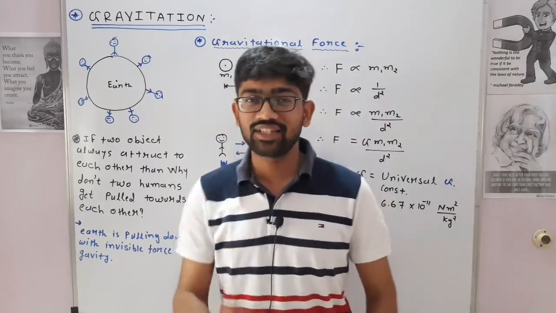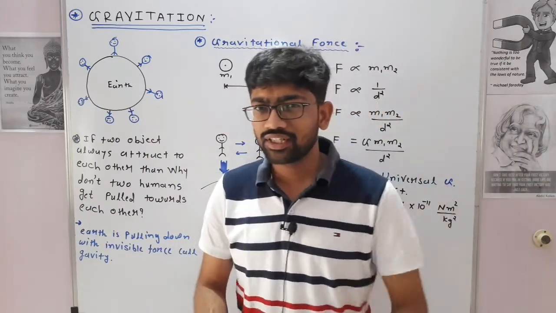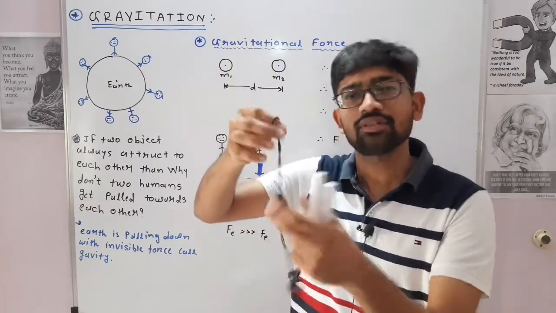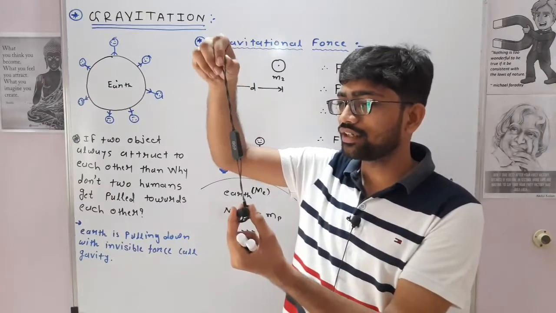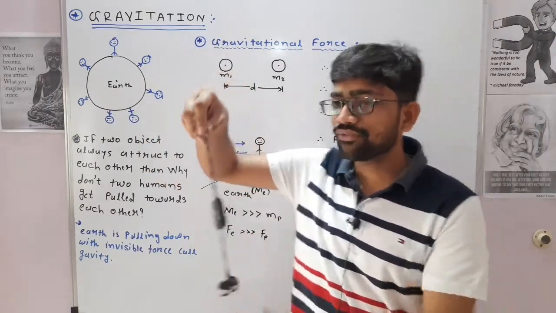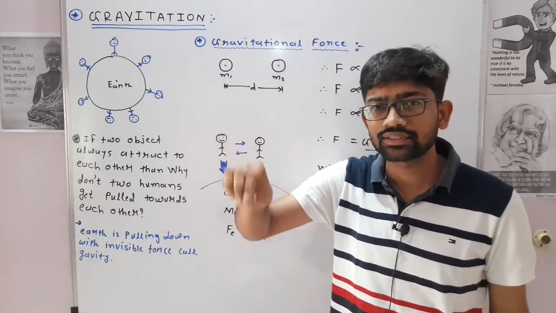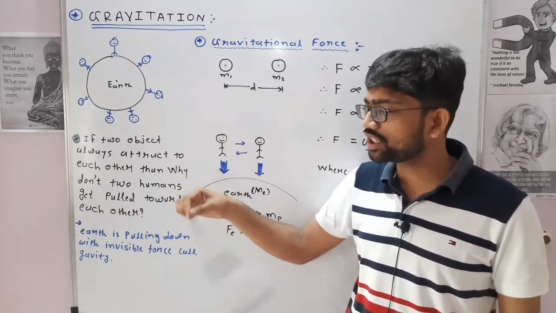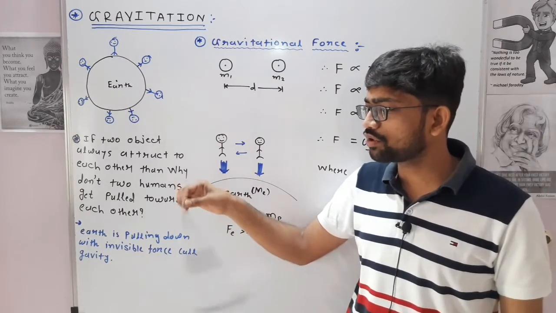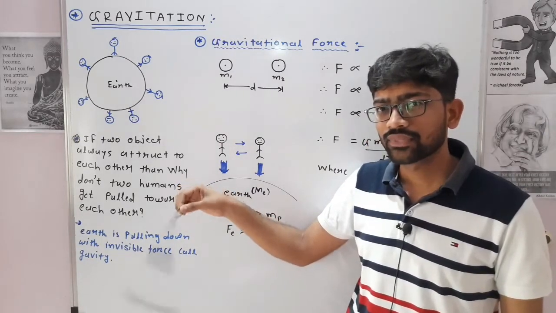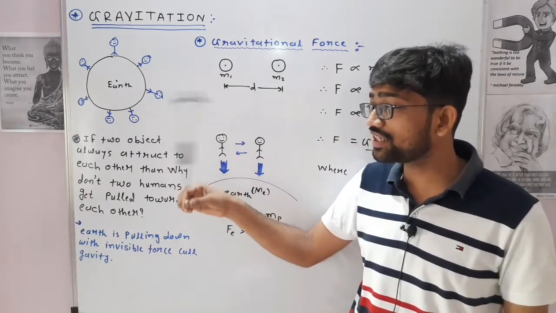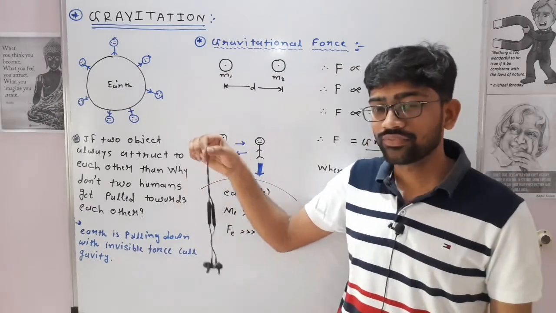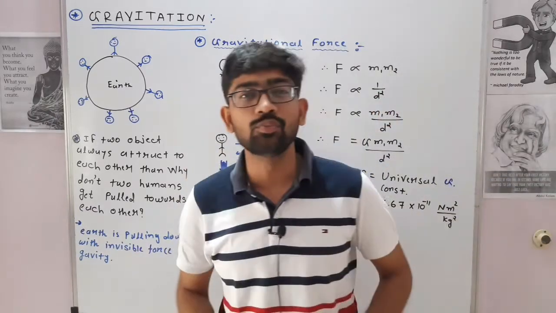So let us explain this theory. See, if we do one practical, suppose this is a string, ready? Suppose this is a string and this is an object which I am hanging there. And if I am rotating like this, then if you see clearly, when I rotate, this object is not pulled down towards the earth. It actually moves against the gravity. And when I stop it, it goes down.